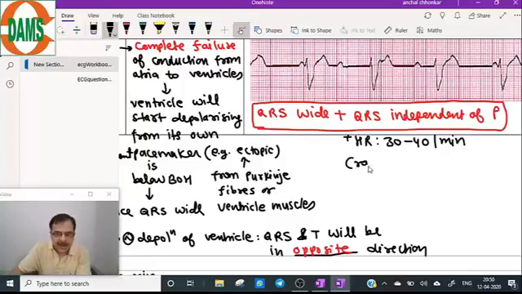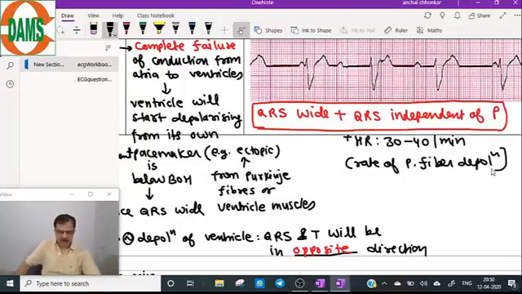It is the rate of Purkinje fiber depolarization. It is this heart rate of 30 to 40 that you should focus upon.